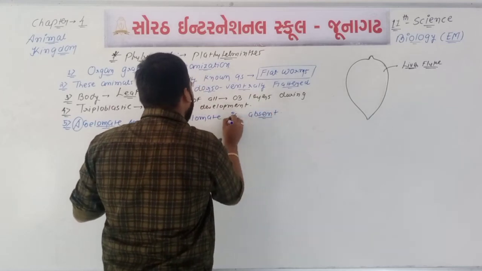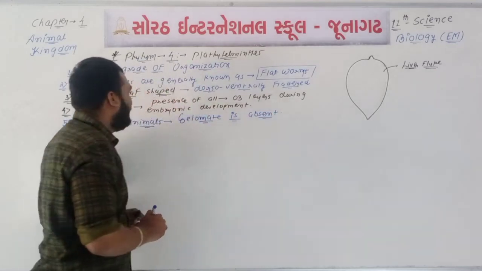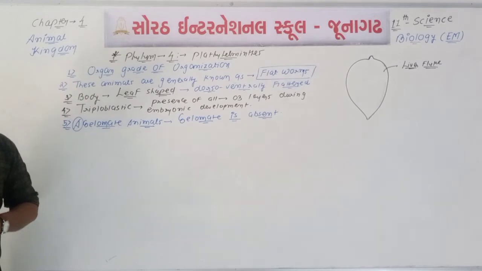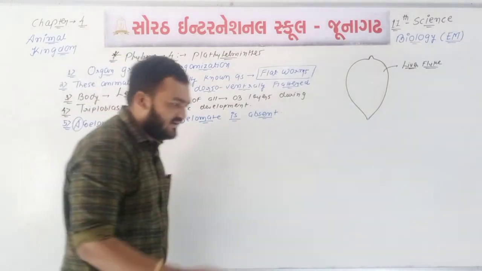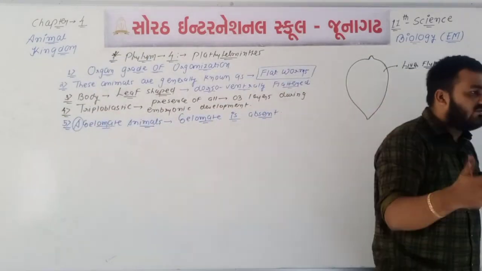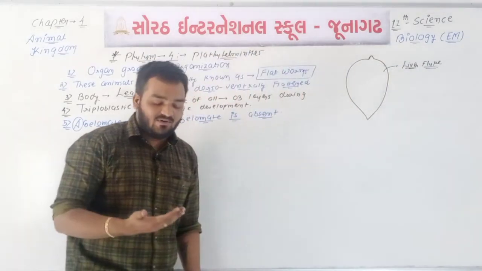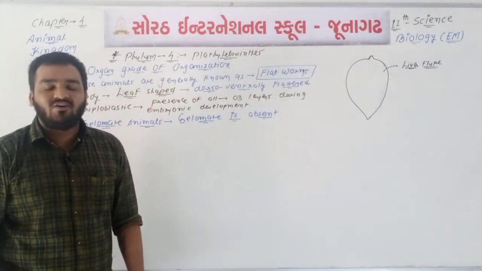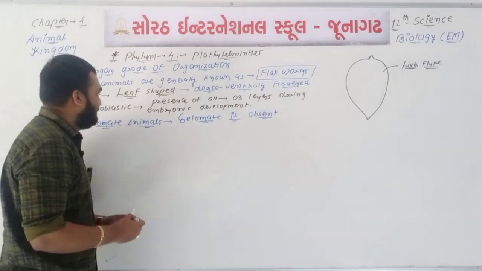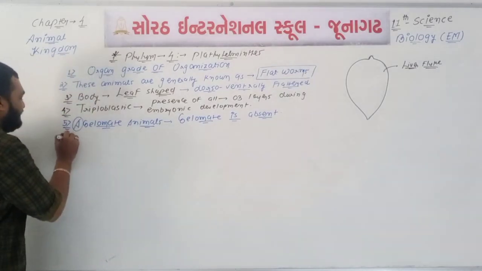In this type of animals we can say, what about the coelom? In this type of animals coelom is 100% absent. Coelom is absent. Coelom will not be found under any circumstances. So you will remember this. In this type of animals coelom is 100% absent.